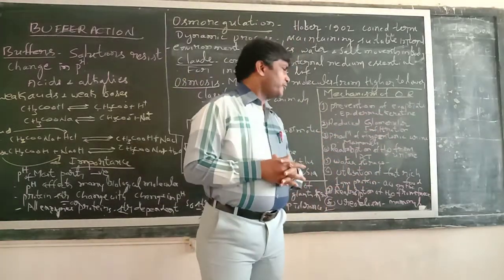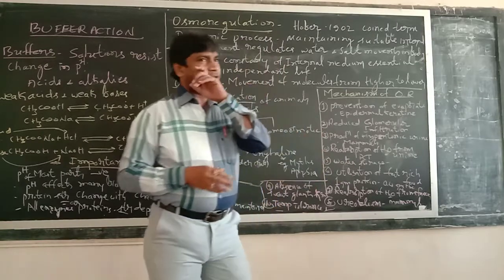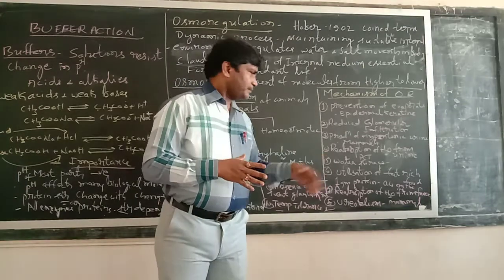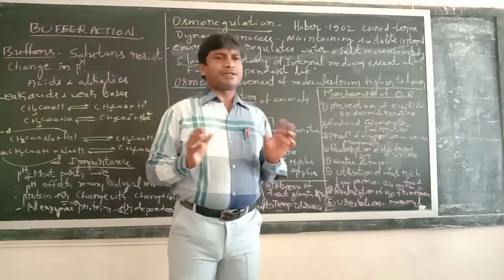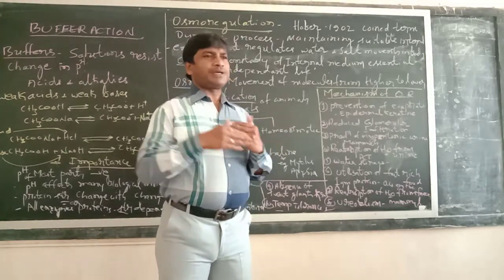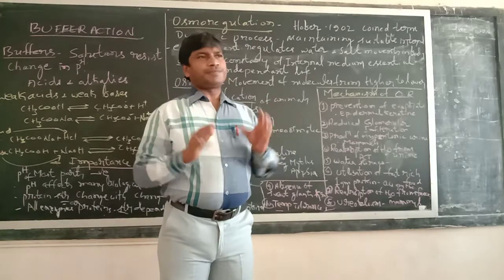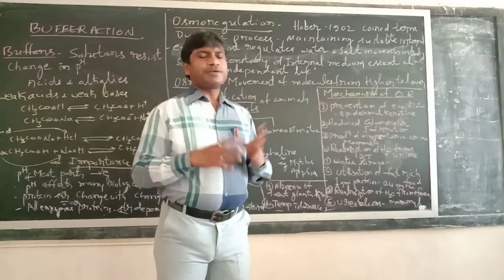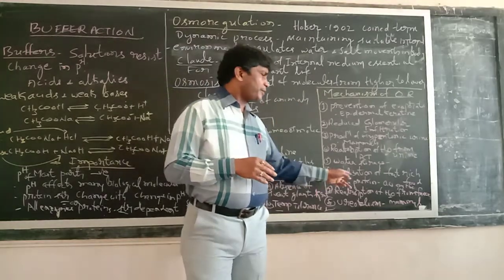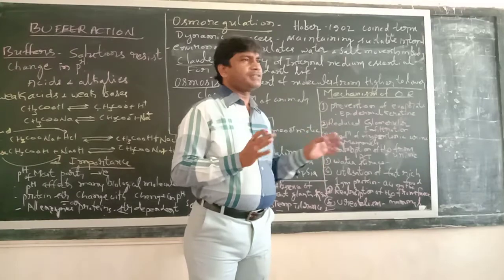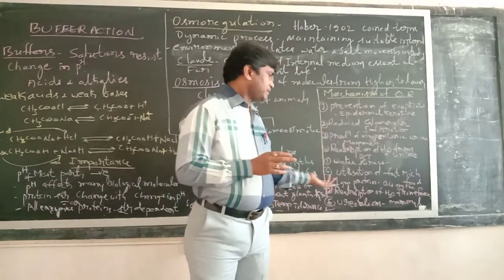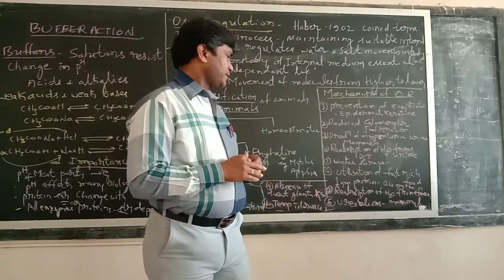Next, reabsorption of water from the feces. This is another important mechanism in animals. Feces is the excretory material produced after the digestion of food material, which is to be excreted out of the body. Even though feces is also composed of some water, that water is reabsorbed before it is excreted. So before it is excreted, water is reabsorbed. That is reabsorption of water from the feces.